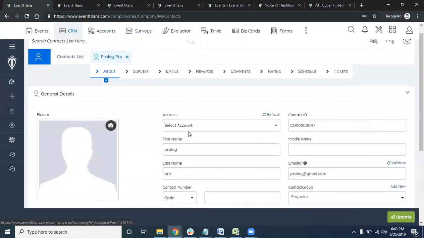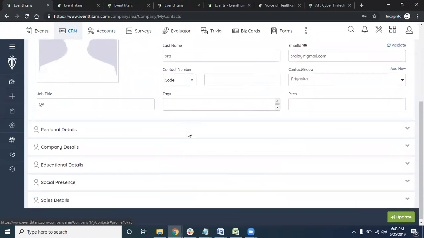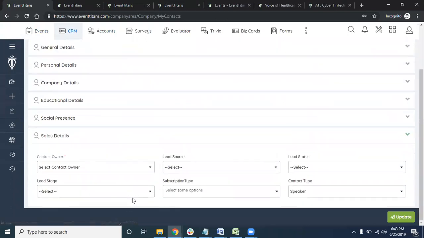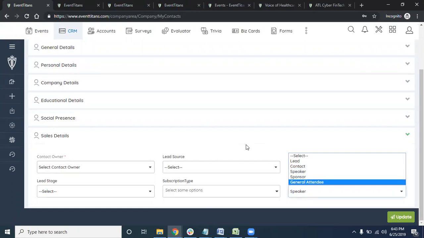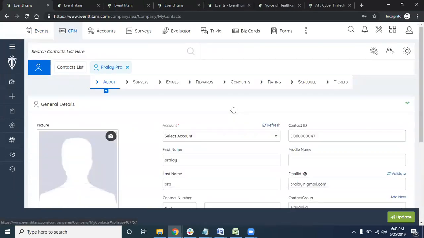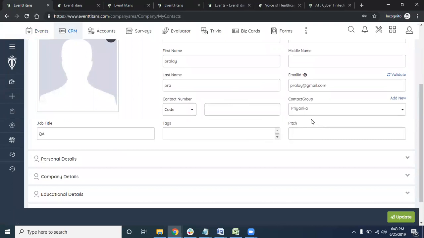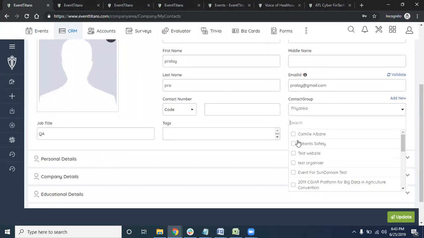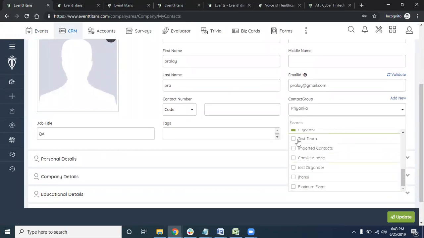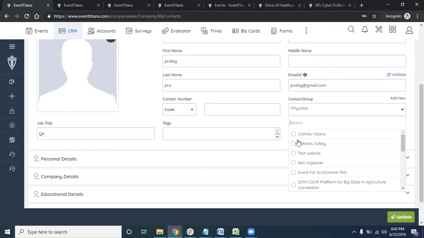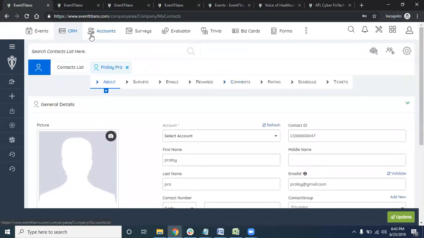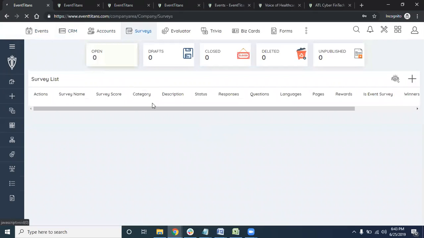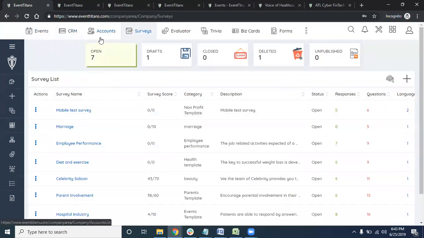Here are the general details, and you can have the sales details, lead source, and contact type. You can also group them into different contact groups. A person can be in multiple groups, and you can email a particular group; you don't have to email everybody. That's one of the main ones. Also, if somebody answered a particular survey, it comes up right there as well.